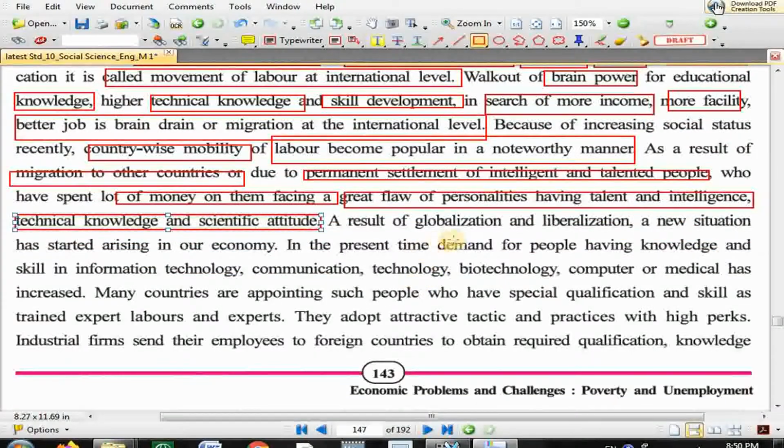As a result of globalization and liberalization, a new situation has started arising in our country.